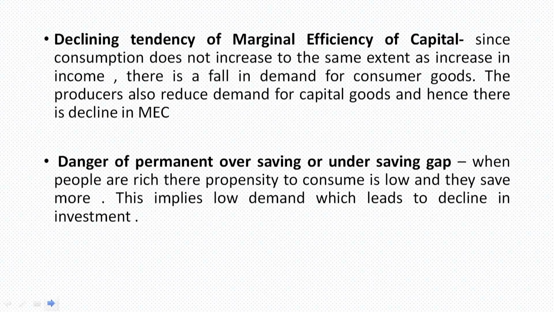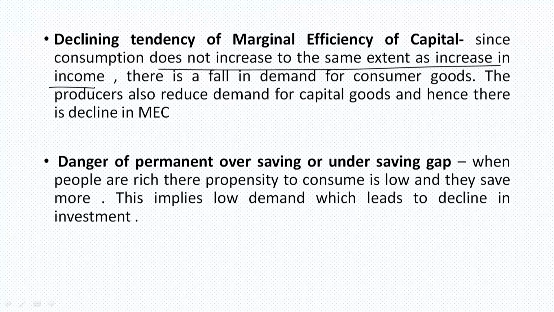However, the marginal efficiency of capital, that is the rate of return of any capital asset that manufacturers purchase for production of capital goods, has always shown a diminishing tendency. Consumption does not increase to the same extent as the increase in income.